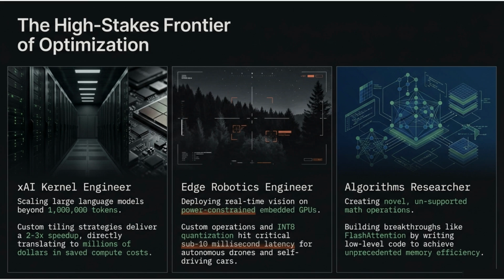The high-stakes frontier of optimization. Kernel engineers at xAI-scale language models beyond 1 million tokens use custom tiling for 2 to 3x speedups, translating to millions in saved compute. Edge robotics engineers hit sub-10 millisecond vision on power-constrained GPUs using int8 quantization. Algorithms researchers build breakthroughs like FlashAttention with novel unsupported math operations. 3 roles, 1 skill: speak the language of the chip.